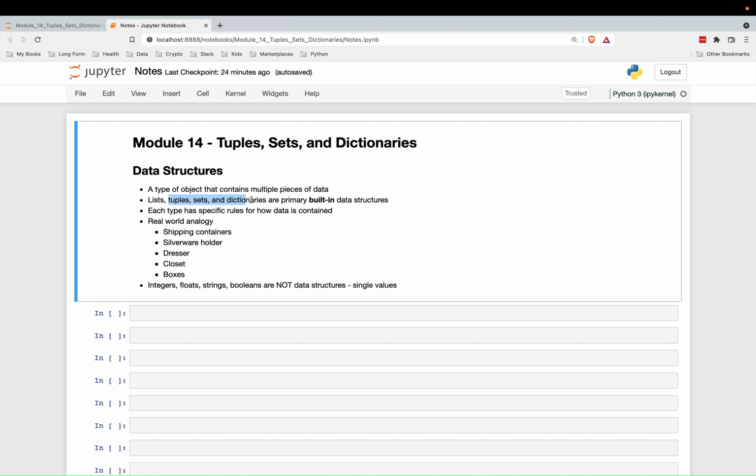Well, each of these has its own rules on how the data is contained, how you can access that data, and how you can modify the data. Sometimes you can't modify the data. That's what makes each type different: they all have specific rules on how you add new pieces of data, how you remove pieces of data, how you access the data, and so forth.